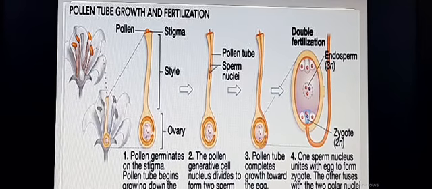In this lecture, you have to study the pollen-pistil interaction. Pollen-pistil interaction takes place after pollination, when the pollen grains fall on the receptive stigma.